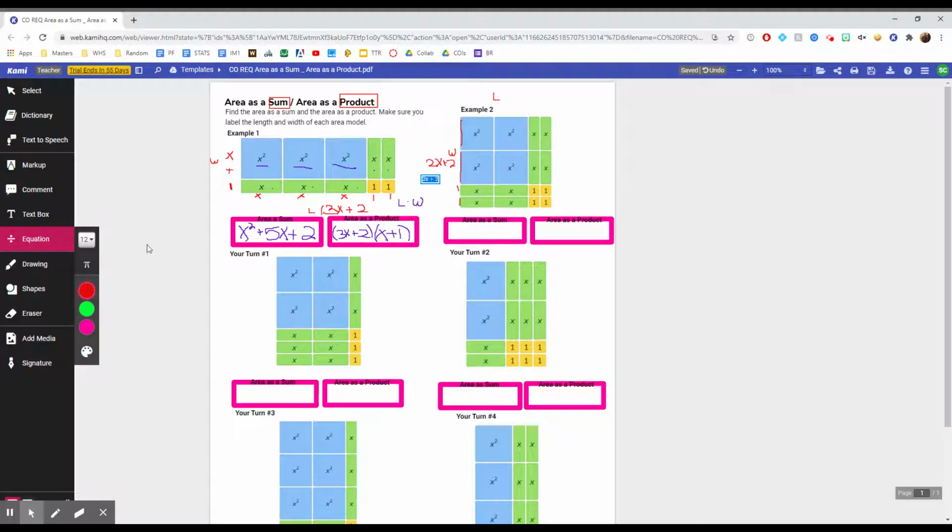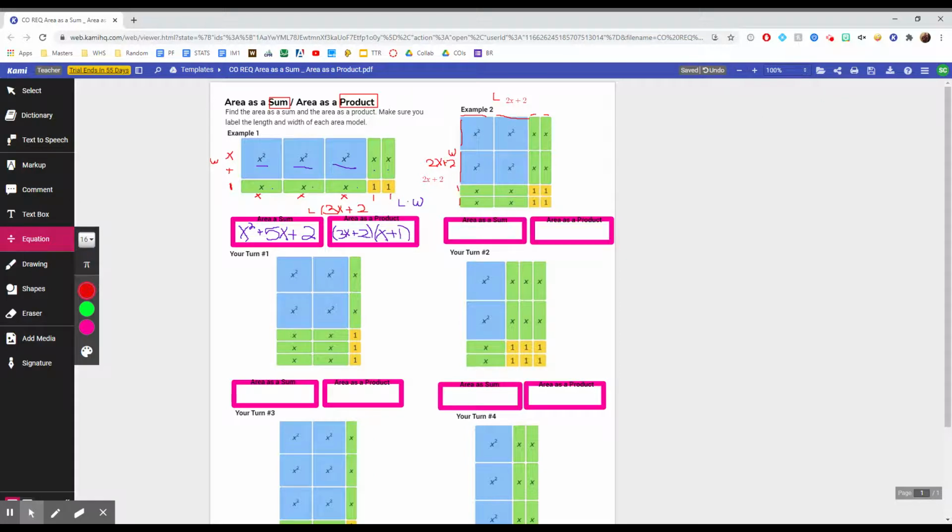If you want to make it bigger, you can select it all, and instead of 12, you can do 16. And now it's bigger, you can see it a lot better. So here for the length, I have 1x, 2x, and I have a 1 and a 1. So I have 2x plus 2. I'm going to do equation and type it here, 2x plus 2.